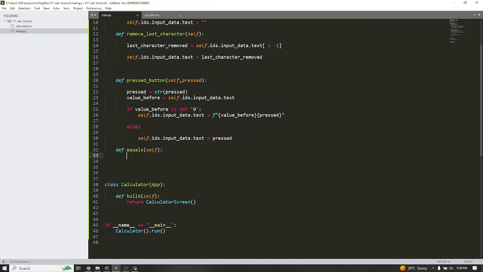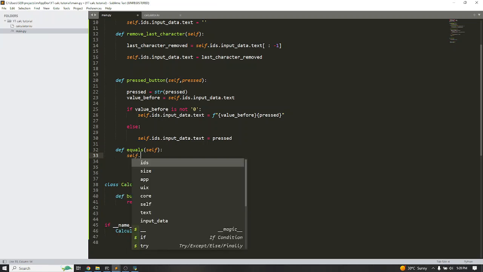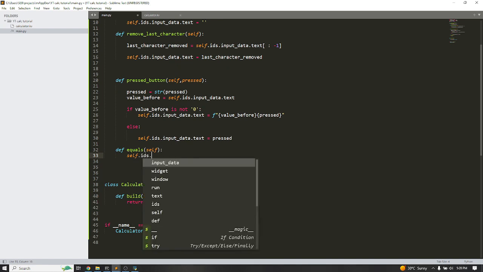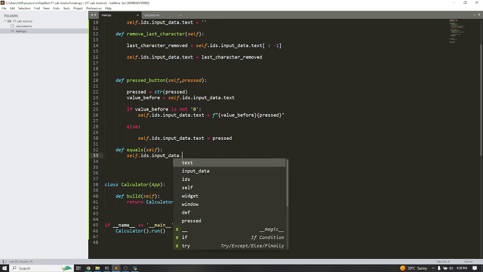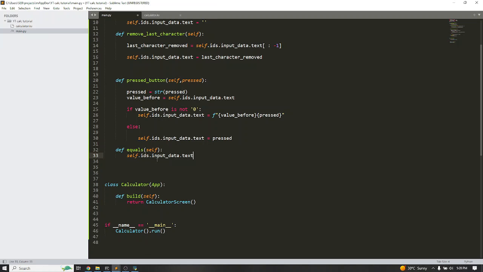All that we want to do is that if that particular button is pressed, we want to get the value in the input text. So dot text again, we want to get the value in this particular field. Let me just print that before I come back to continue.